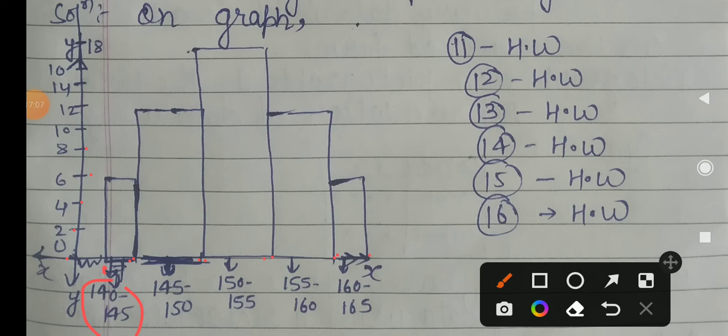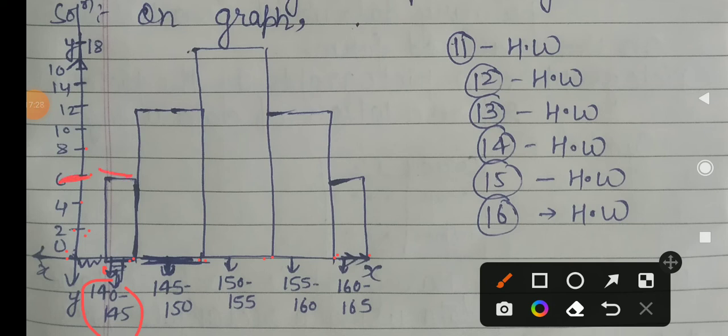We have to take only a difference of two with 1 centimeter, so we take 0 to 2, 2 to 4, just like that. Then we have to draw the histogram: for 140 to 145, the value is 6.